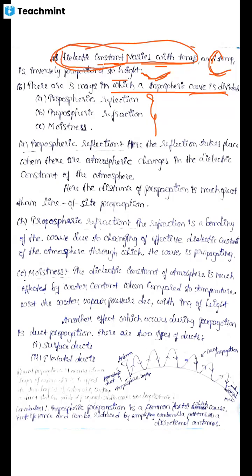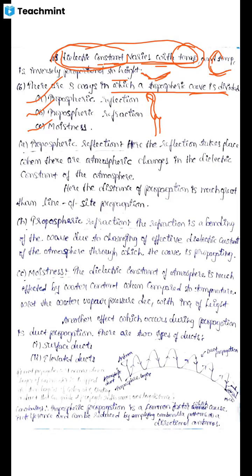Due to change in the temperature. How is the temperature changing? Due to increase in the altitude or height. Due to increase in the height, we know that the temperature decreases. As temperature changes, dielectric constant changes. As dielectric constant changes, the tropospheric wave is divided into three ways: tropospheric reflection, tropospheric refraction, and moistness.